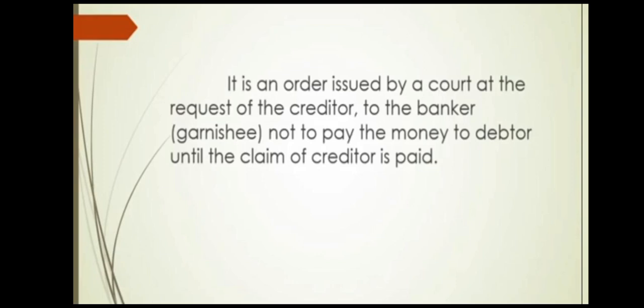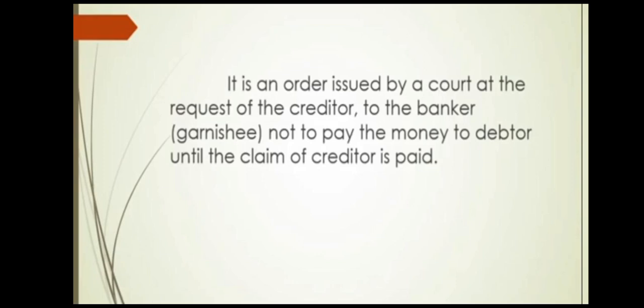So who requests the court for such an order? The creditor requests the order. To whom is the order issued? It is issued to the banker. So the banker is also called the garnishee. And what order is given? The order is given not to pay the money to the debtor until the claim of the creditor is paid. Till then the account should be freezed or payment should not be made.